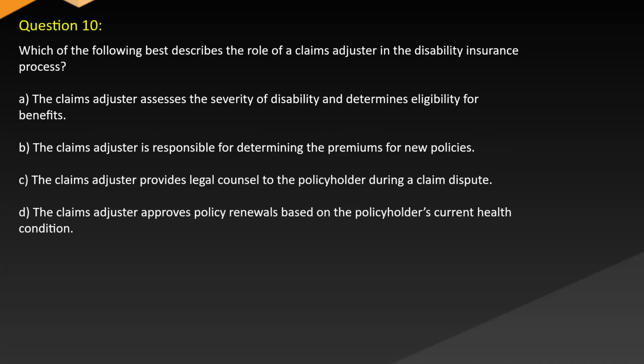Question 10. Which of the following best describes the role of a claims adjuster in the disability insurance process? A. The claims adjuster assesses the severity of disability and determines eligibility for benefits. B. The claims adjuster is responsible for determining the premiums for new policies. C. The claims adjuster provides legal counsel to the policyholder during a claim dispute. D. The claims adjuster approves policy renewals based on the policyholder's current health condition.